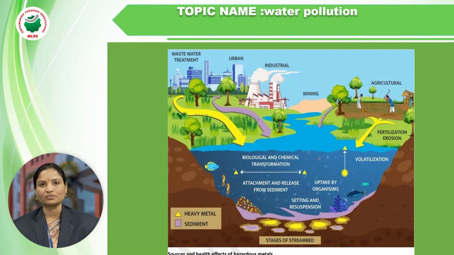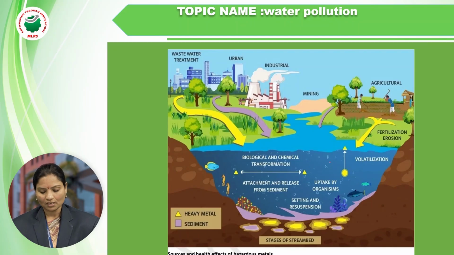Then the fresh water is damaged and reduced, with biological or chemical transformation of these components, sediment release through the sedimentation process, and finally the settling of all the suspensions in our water. So these are all the stages and reasons for the formation of water pollution.